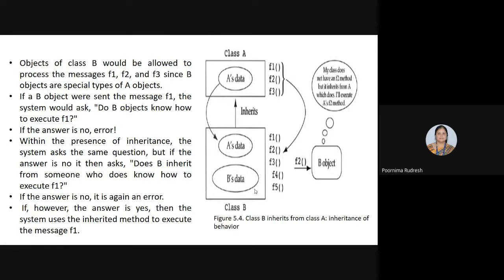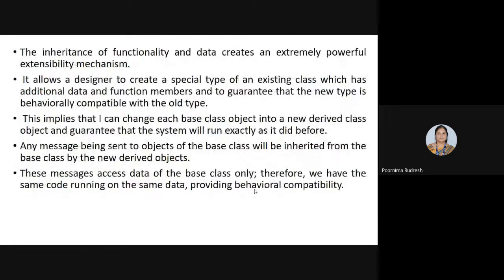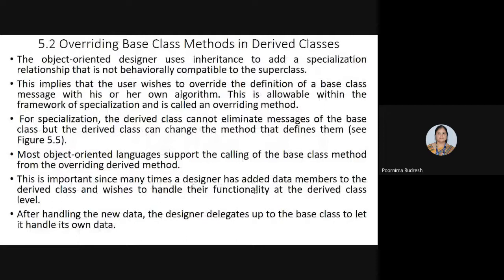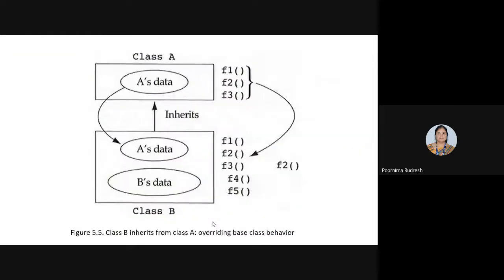And once again, it is possible in the overriding technique. After handling the new data, the designer delegates up to the base class to let it handle its own data. So once the functionality is derived into the subclasses, the subclasses will make use of that functionality by adding the additional data members. But these belong to the subclass itself, whereas the original functions are in the base class itself, and the base class can make use of those functions. So this is about overriding base class methods in derived classes.